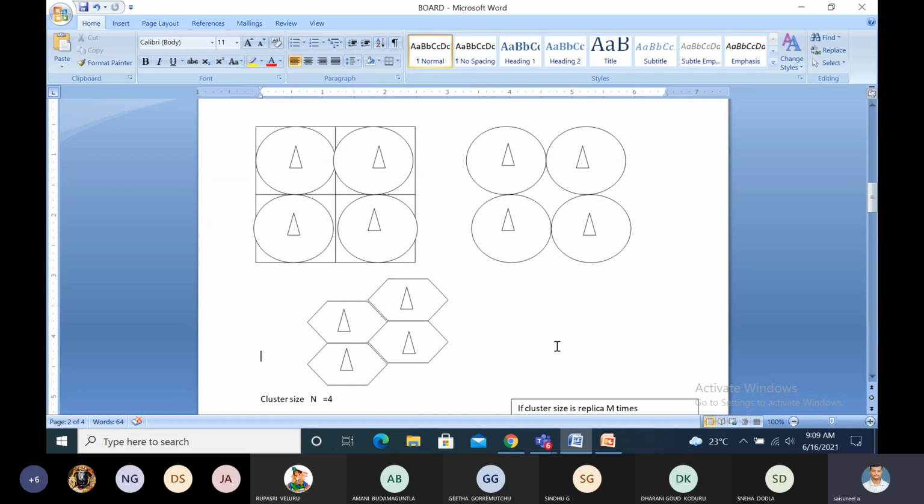See this one. Suppose I divide into a number of cells in a square shape. In this square shape, I am fixing the base stations.